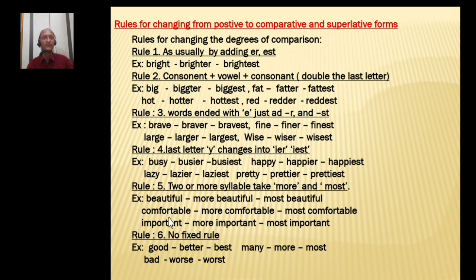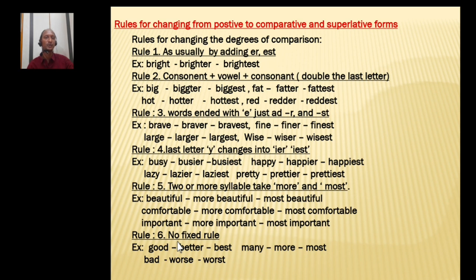Comfortable: four syllables are there. So more to form the comparative, most to form the superlative form. And important, more important, most important. Important, three syllables are there. So more and most are added before the positive degree to get the comparative and superlative forms. And the sixth one, the last rule, is no fixed rule.